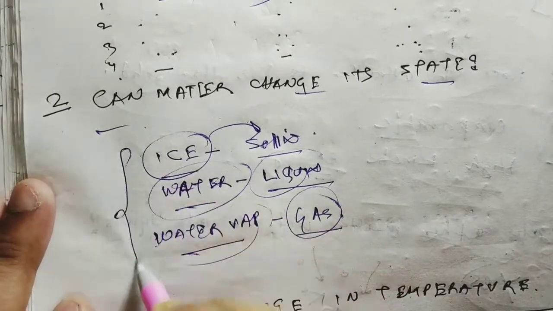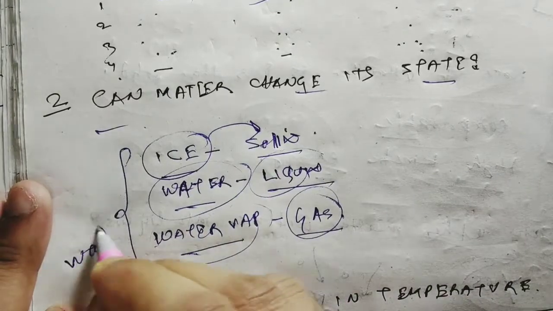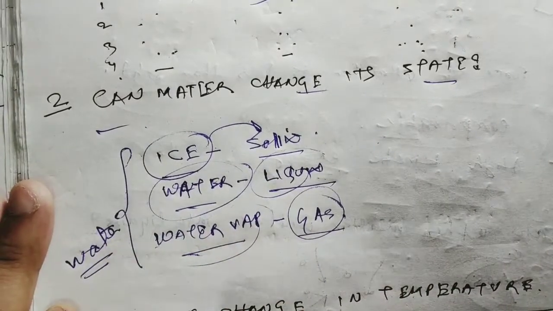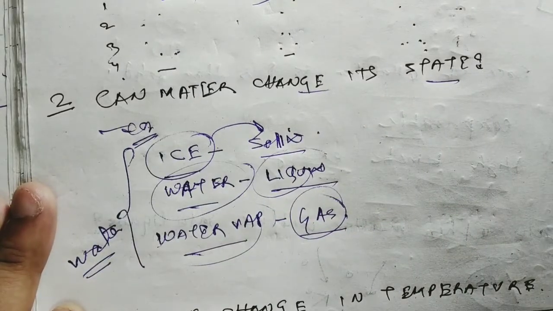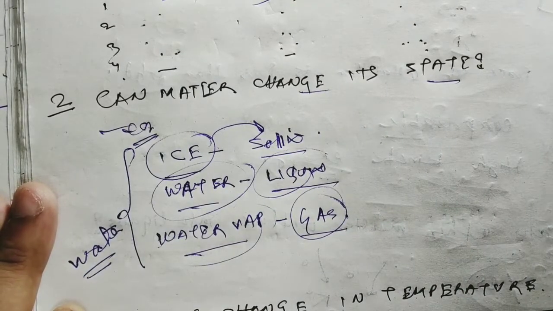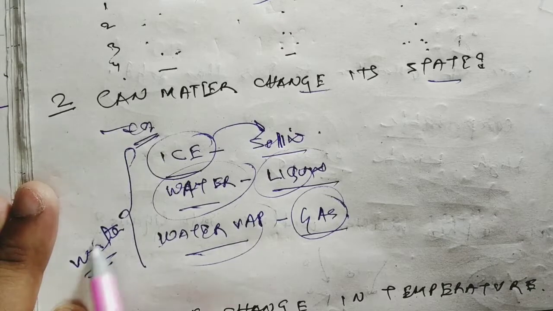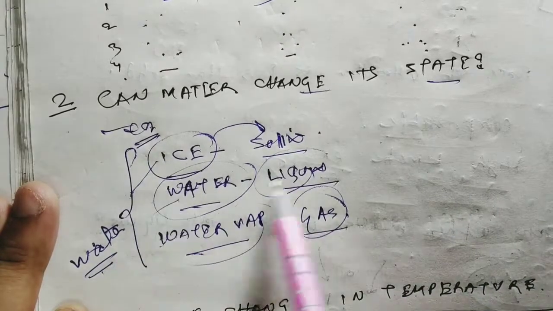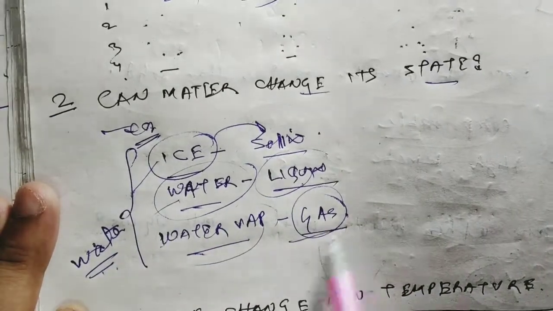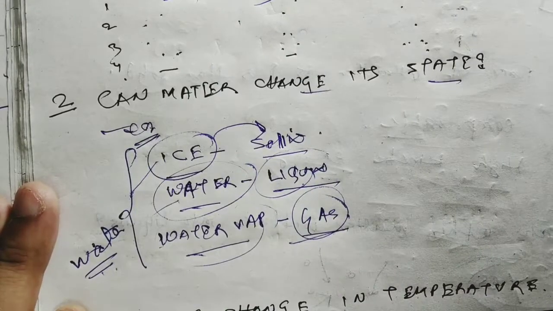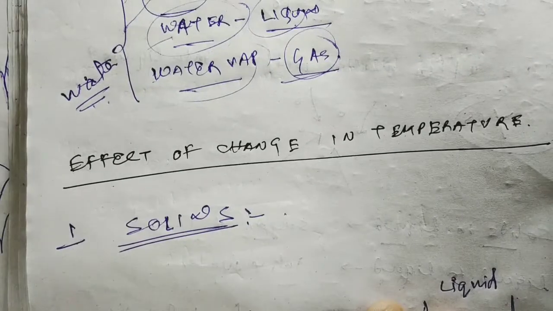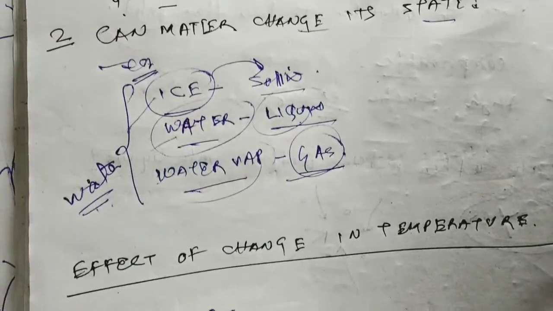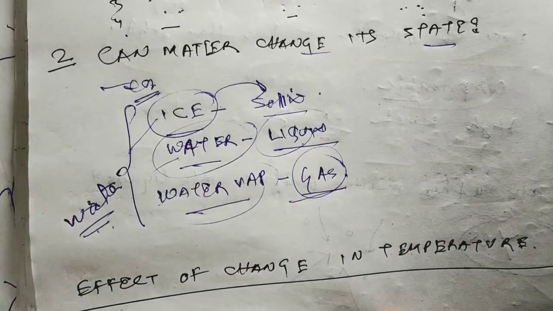So these are the forms of water. By this example, I can say that yes, matter can change its state, because water can be solid, water can be liquid, water can be gas. Now let's see the effect of changing temperature.